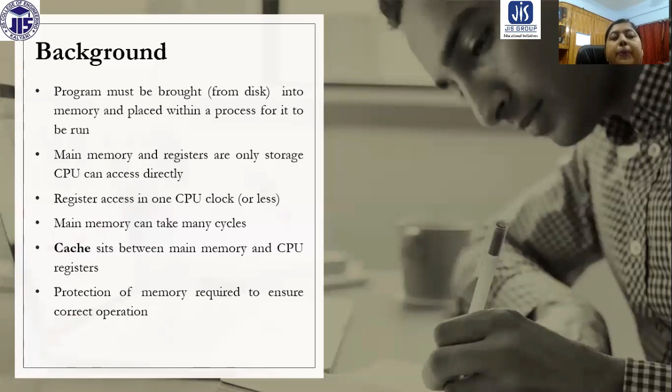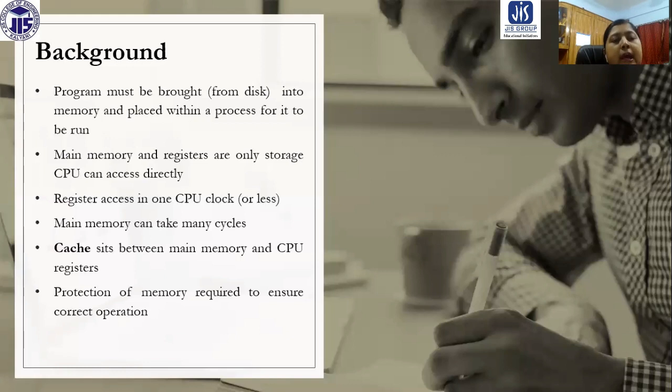The program must be brought into memory and placed within a process for it to be run. That's what I have discussed. If the program is in execution, then it must be brought into memory, meaning primary memory.